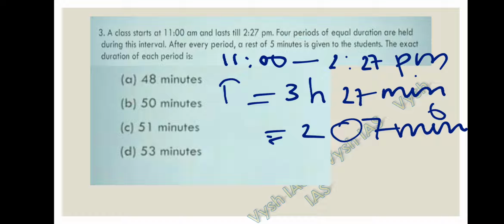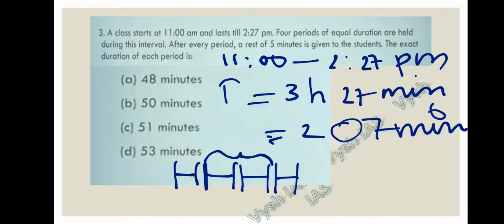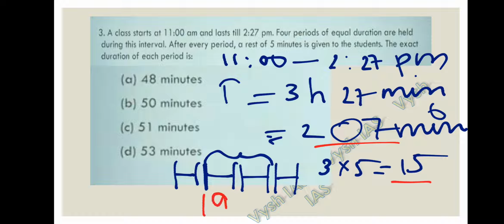So they have given there will be a break of 5 minutes after each and every period. So this is the first period, after the period, you get one break, and again the second period, another break, and the third period, and the class will be done. So it means there are 3 breaks which will be occurring. So 3 breaks of 5 minutes, 3 into 5, that is 15 minutes is the break time. Total is 15 minutes. So if you subtract 207 minus 15, that is 192 minutes